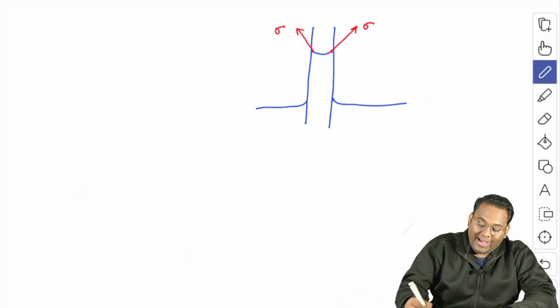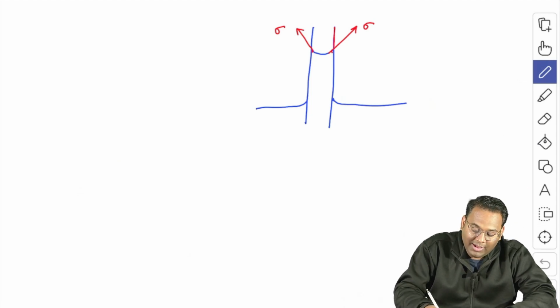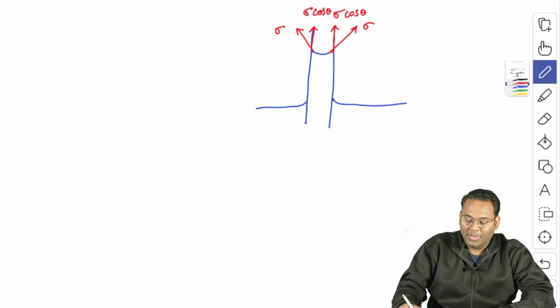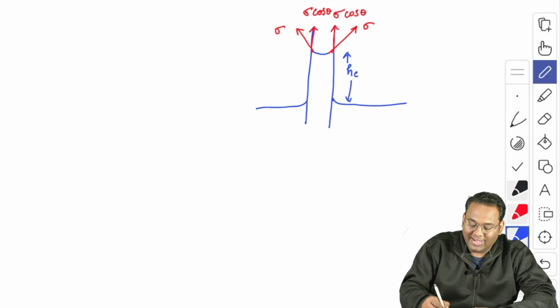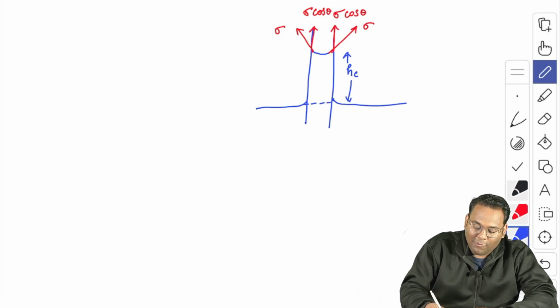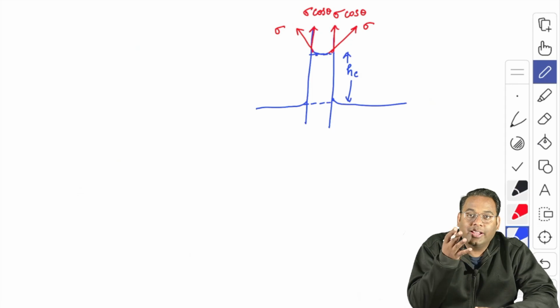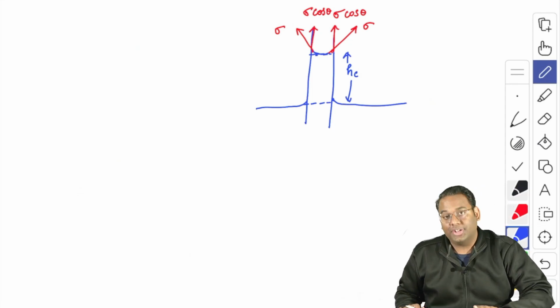And yes, as you can see here, there will be a component of sigma in the vertically upward direction, and that will be acting as sigma cos theta. Yes or no? And let us assume that this is the height of rise, that is hc. Then what I can see here is that this particular water or fluid weight is actually carried by the surface tension that is acting in the upward direction.